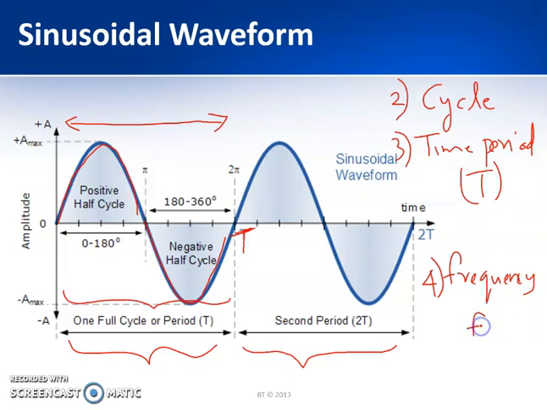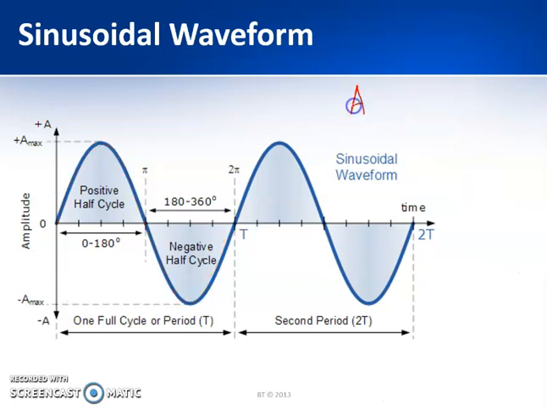Now the next one is the frequency. It is represented by small f. It is nothing but the number of cycles per second. And the unit of frequency is hertz, represented by capital H, small z. And f is nothing but 1 divided by T. That is, the inverse of your time period gives you the frequency.